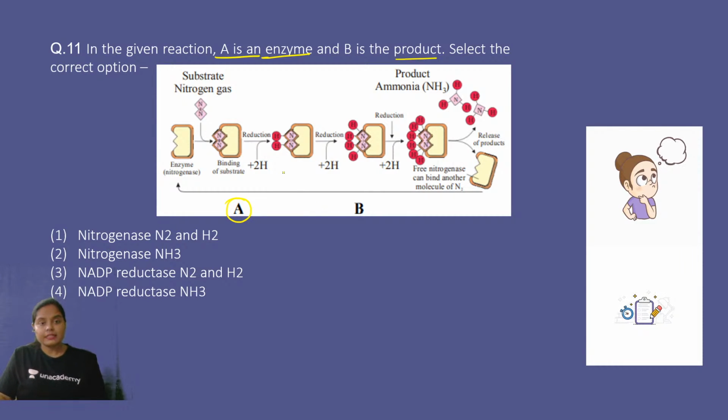So remember, this image we discussed in the class. This image is of the nitrogenase, performing the function of nitrogen fixation. See this nitrogenase. And then N2 is sitting over here. And then see slowly how the reduction of nitrogen is taking place and slowly ammonia is getting formed, right? So the right answer is nitrogenase and ammonia. Option number 2. Absolutely correct.